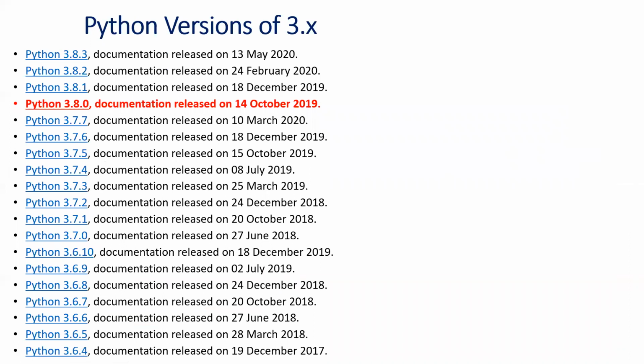Now we are in the versions of 3.x. This x will differ, like 3.8.3, 3.8.2, 3.8.1, 3.8.0, like that. We have now the 3.x version working. So these are the basic versions of Python. Now we are using 3.8.0.